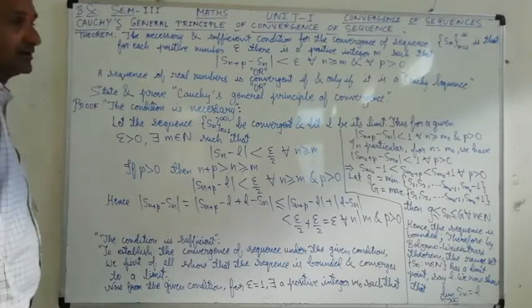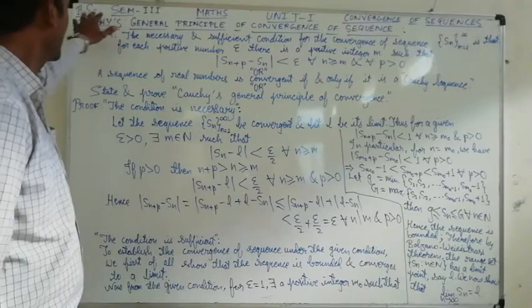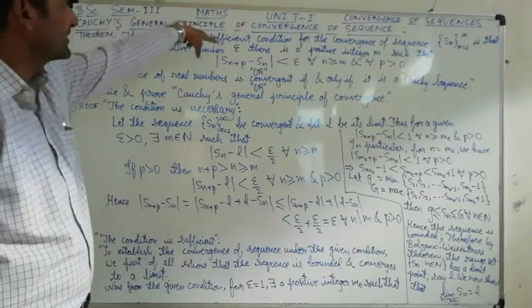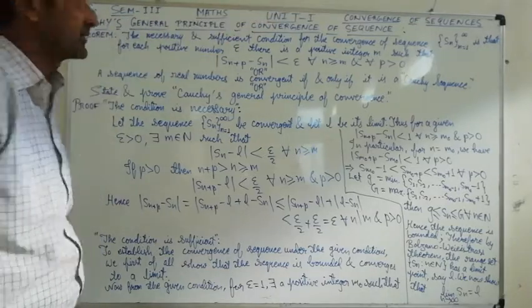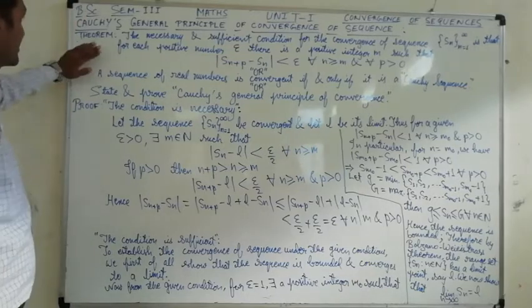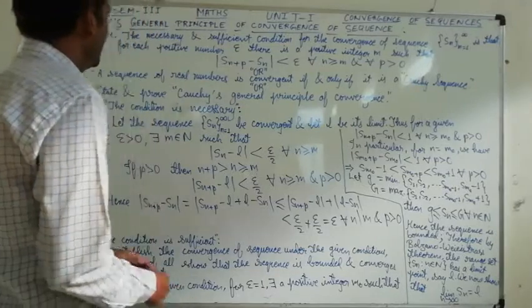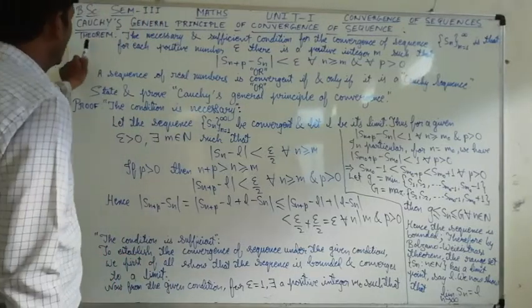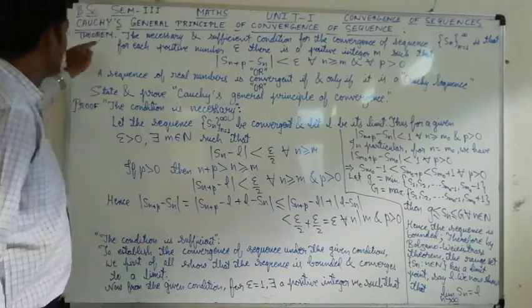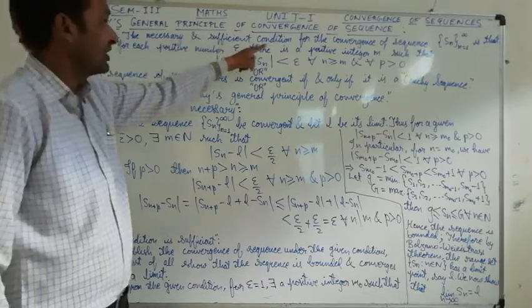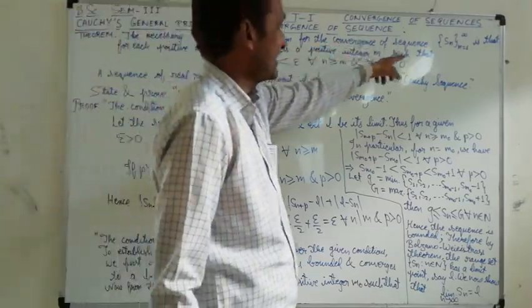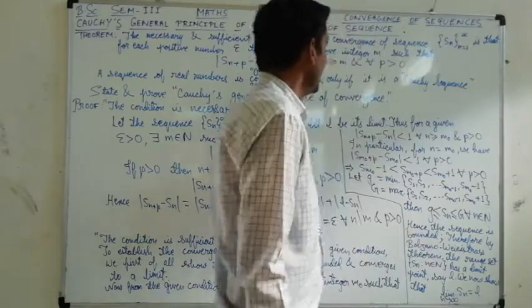Hello students, let us talk today about BSc Semester 3 Maths Unit 1, Convergence of Sequences, in which we are discussing Cauchy's general principle of convergence of sequence. In this, one theorem is expressed here. The necessary and sufficient condition for the convergence of sequence Sn, n equal to 1 to infinity, is that